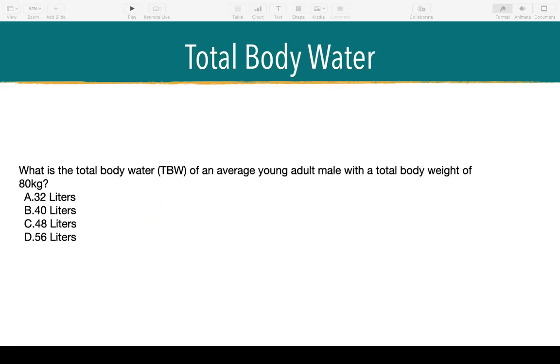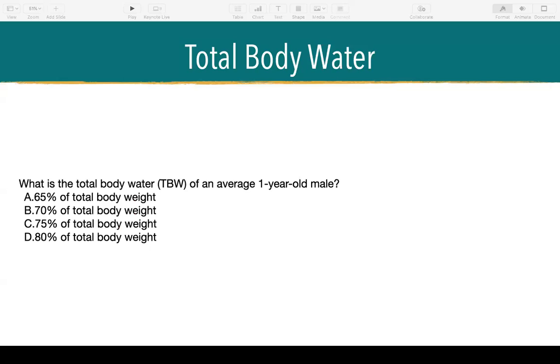For this question, what do you think is the answer? What is the total body water of an average young adult male with a total body weight of 80 kilograms? Doc, 48 po ba? 48. Okay, thank you. 48 is the correct answer because that's 60%. So what is the total body water of an average 1-year-old male? You will have those choices: 65, 70, 75, and 80.